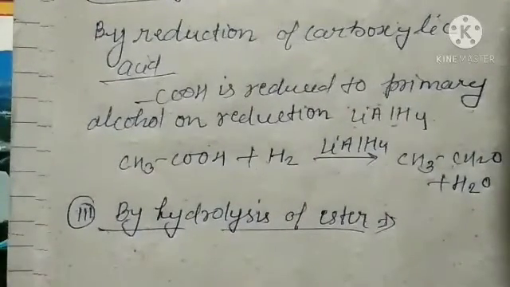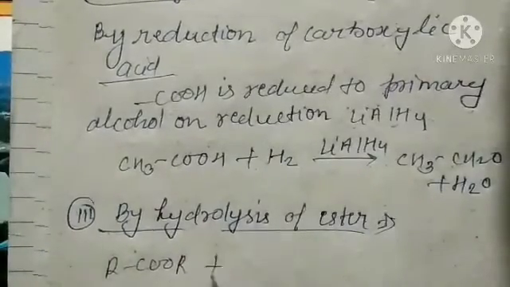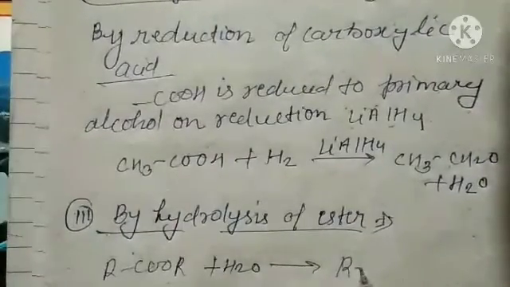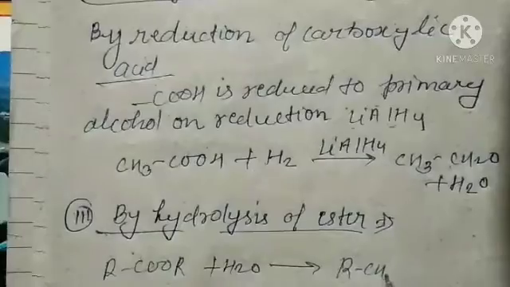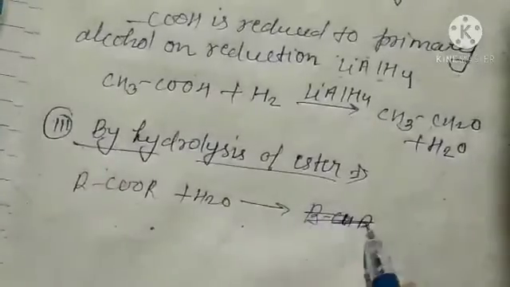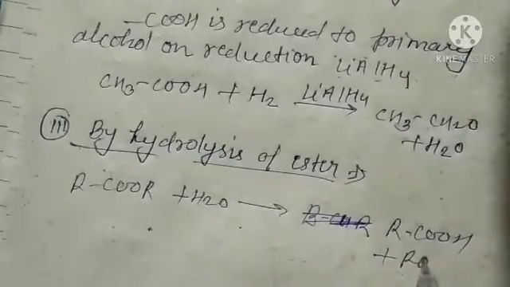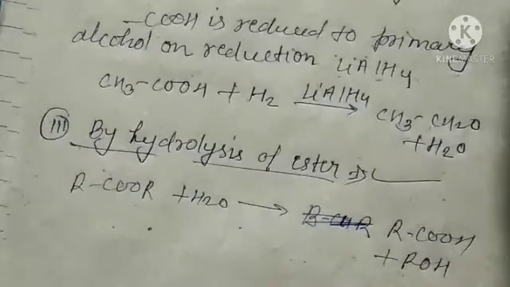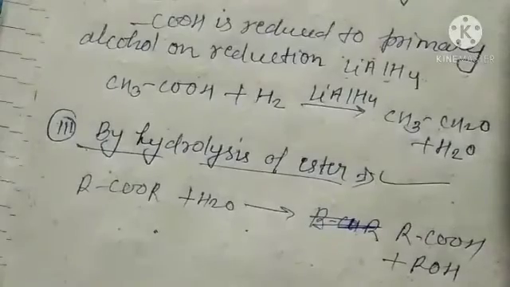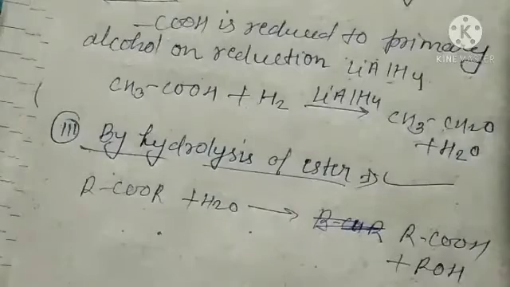So we can see an ester like this; on hydrolysis it gives acid plus alcohol. So this method can be used for preparation of acid as well as for alcohol. And this reaction is very important in alcohol as well as in aldehyde, ketone and carboxylic acid.